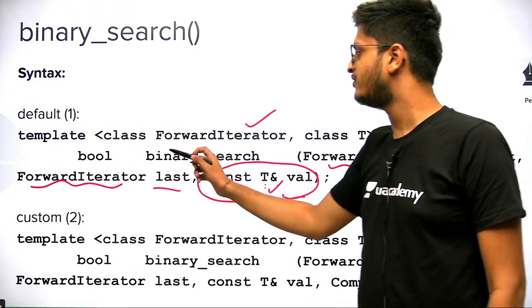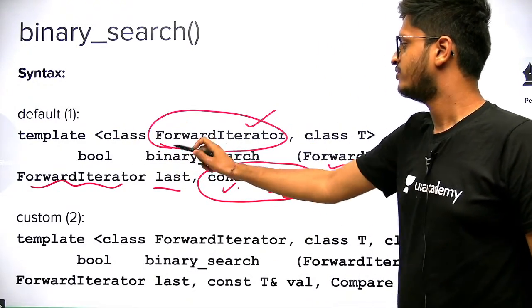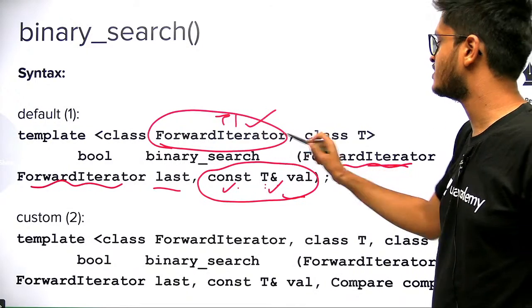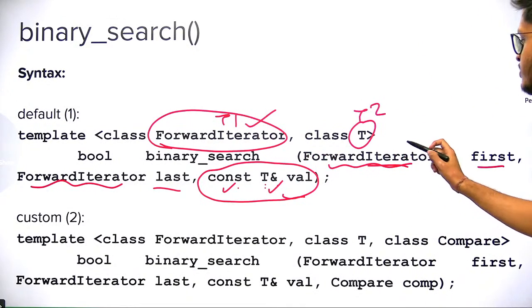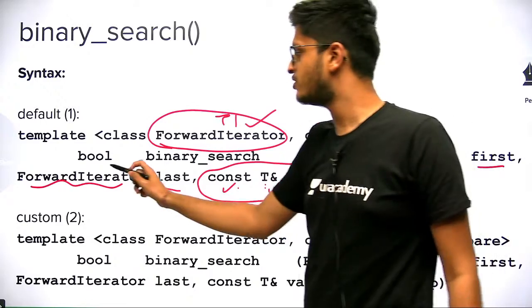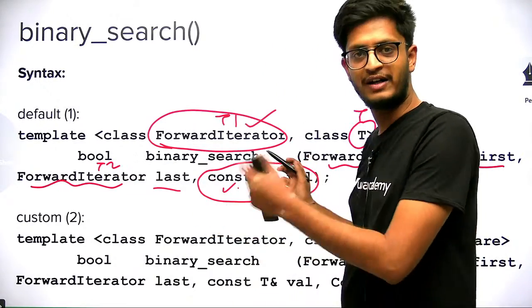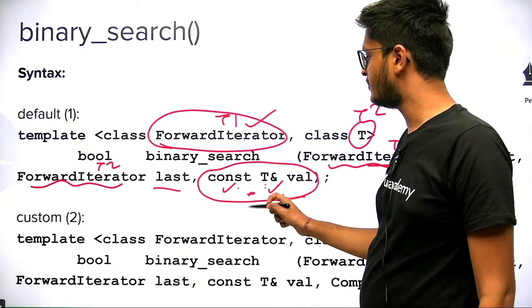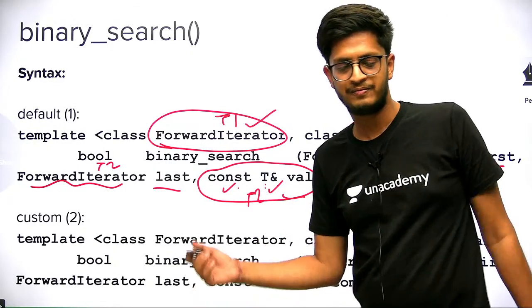So in this template we have two types. Let's say this is T1 and this is T2. The first and second arguments should be of the same type, they should be of type iterator, and the third argument is of a different type.